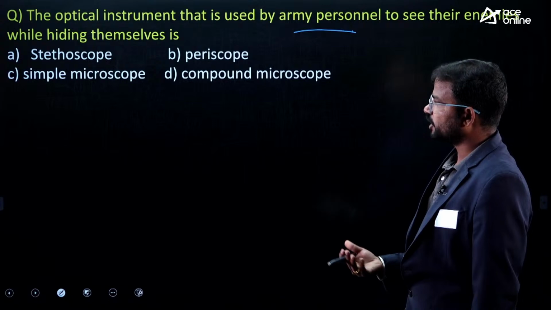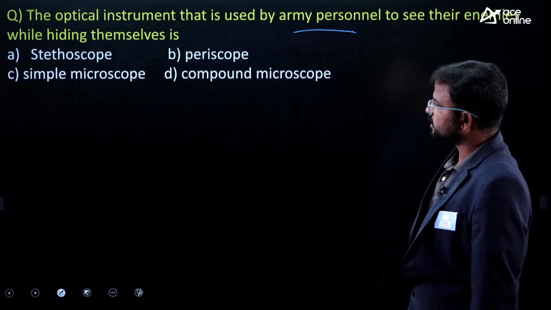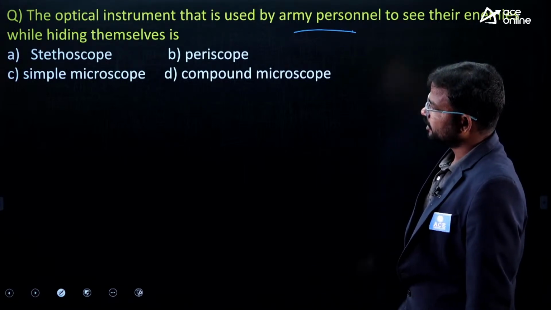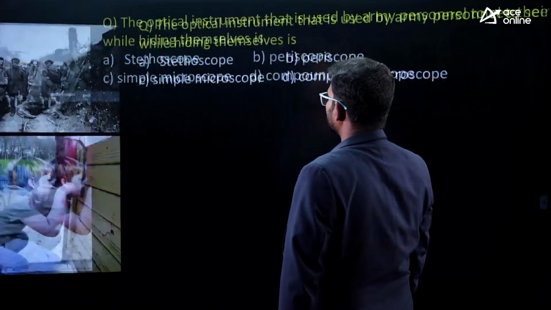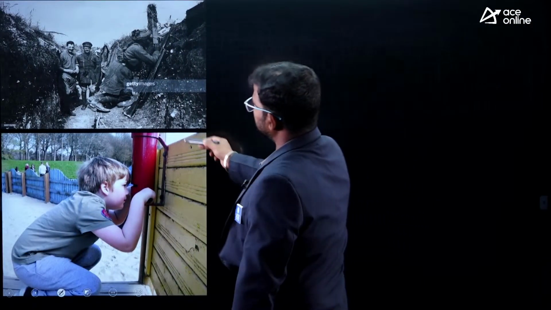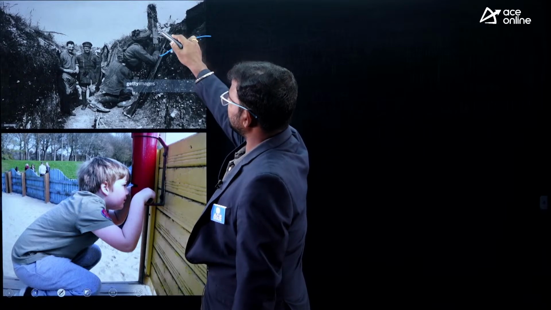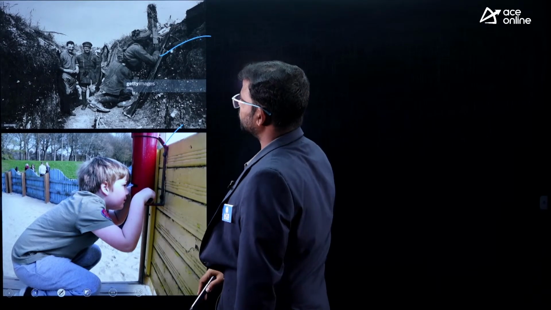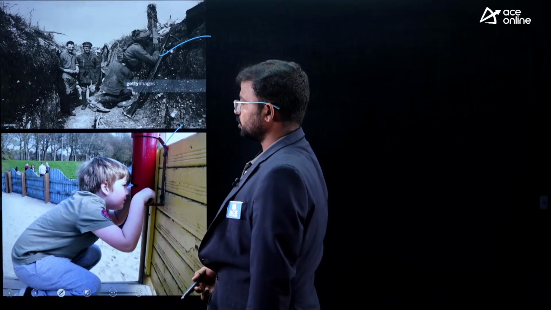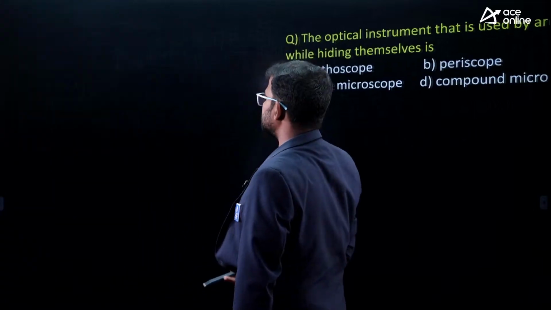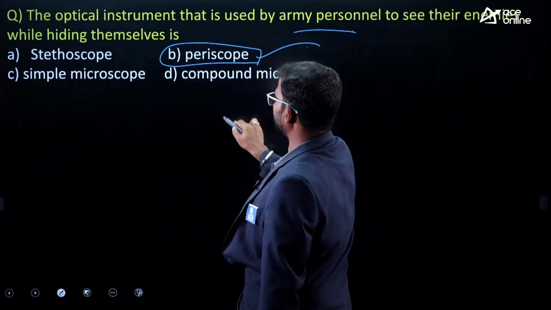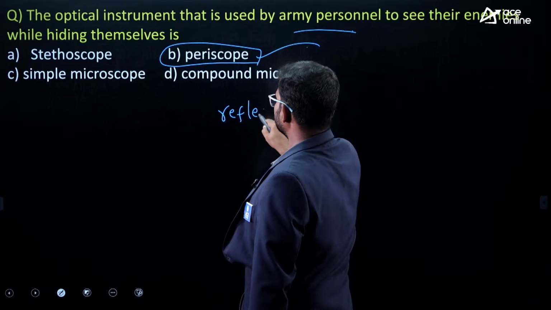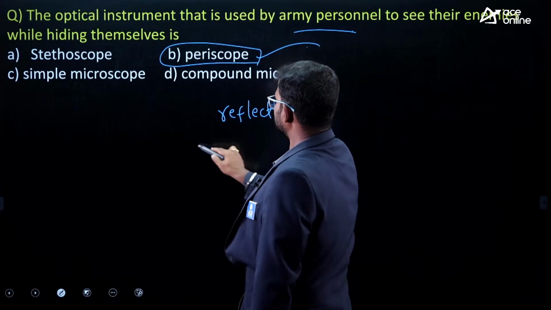Here they mentioned stethoscope, periscope, simple microscope, compound microscope. This one is treated as a periscope. These instruments we can observe even in submarines. It works on the phenomenon of reflection. It looks like this.